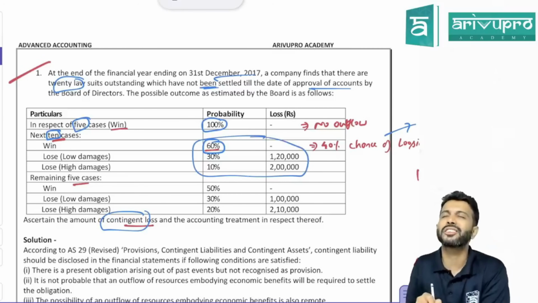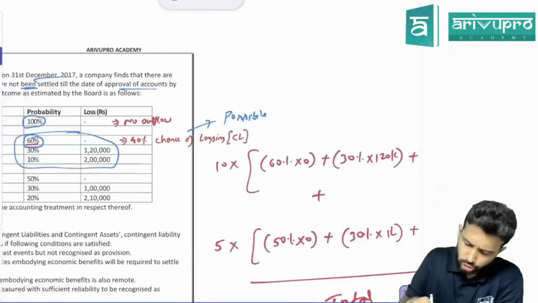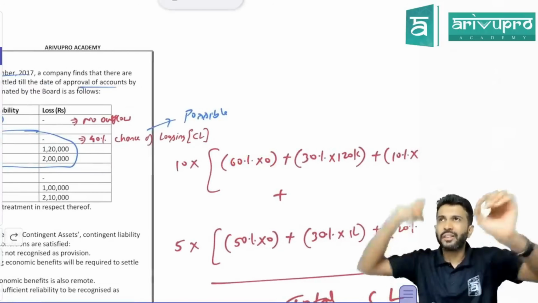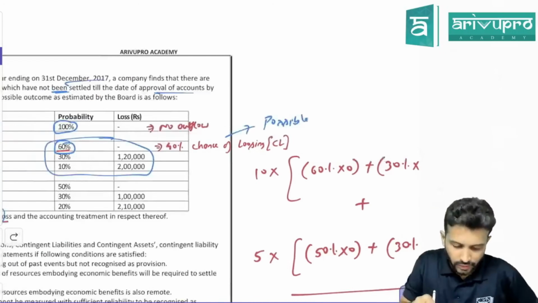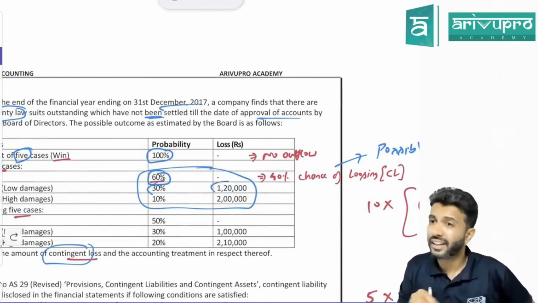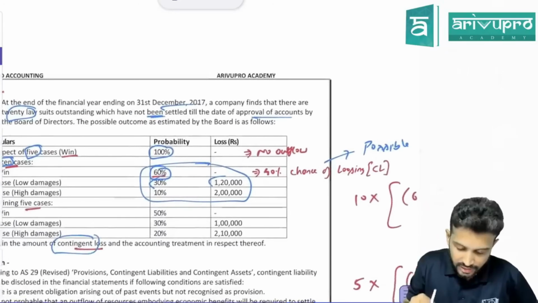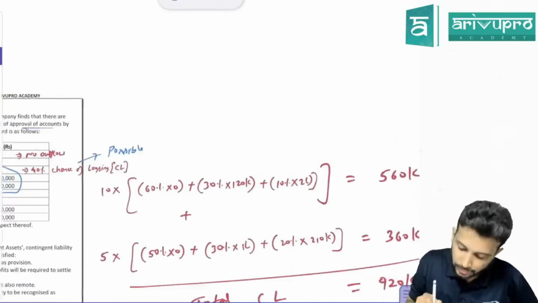They have given various probabilities for these cases. There is a 60% chance that we will win the case. If we win the case, there is no outflow, so 0. They will give you the outflow amount and the outflow probability percentage; go on multiplying. There is a 30% chance that we will lose the case and pay 1,20,000, so take 30% into 1,20,000. And there is a 10% chance that we will lose and pay 2 lakh, so 10% of 2 lakh.